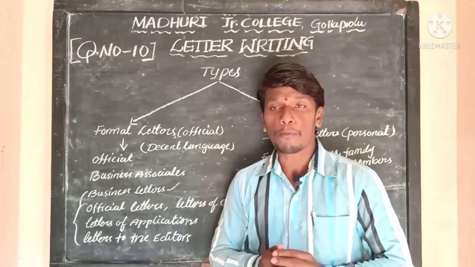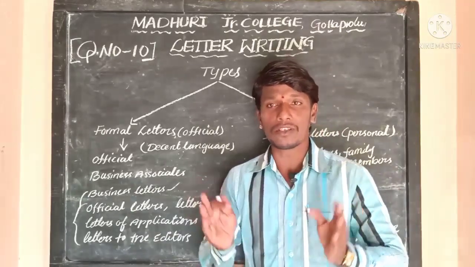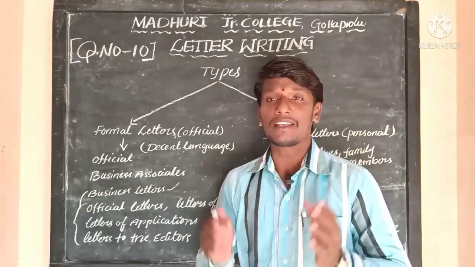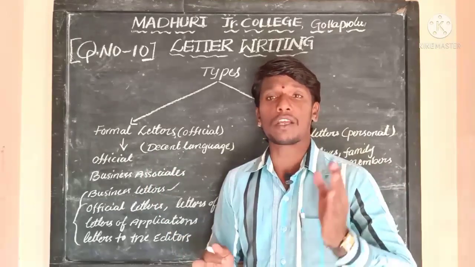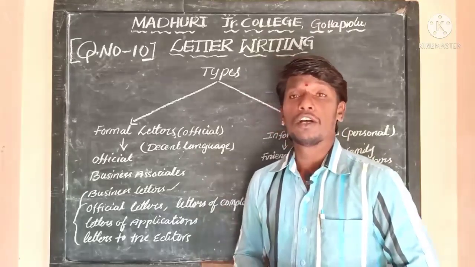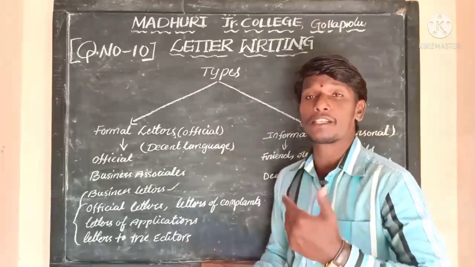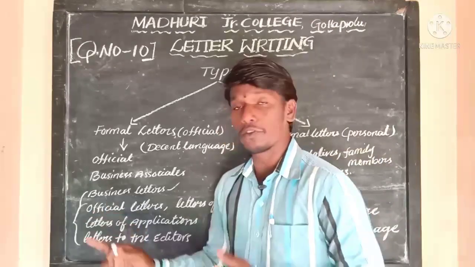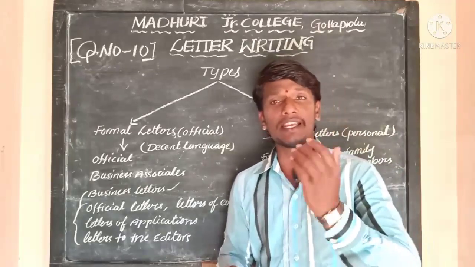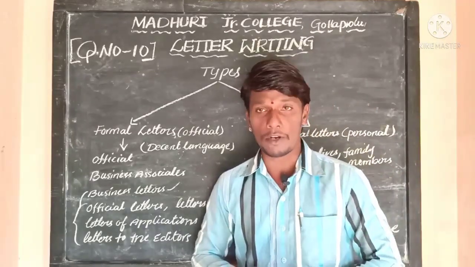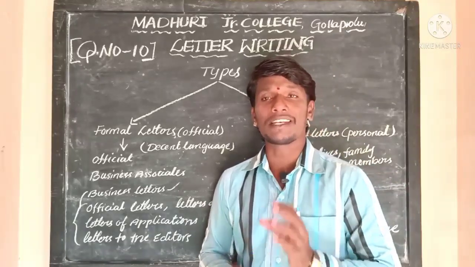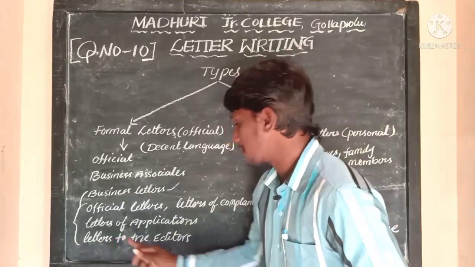Or there is a problem in the drainage system, or the roads in our locality are not up to the mark. You may write a letter complaining that the roads in our street or avenue are not good. That is how you can write letters of complaint. That means you can give complaints by writing a letter. We can also write letters to officials. And letters of application: for any job opportunities, we may approach by writing letters, which are nothing but letters of application.